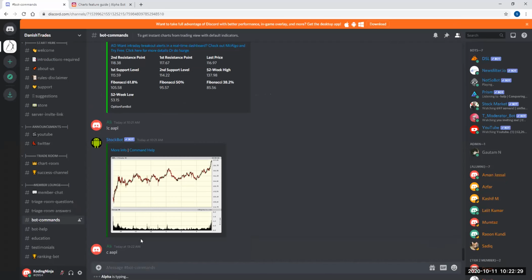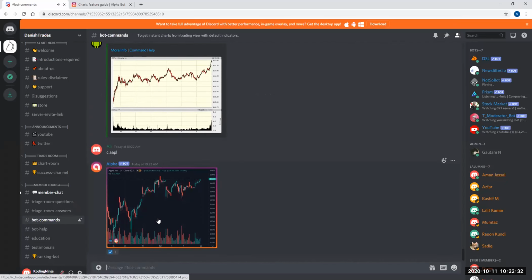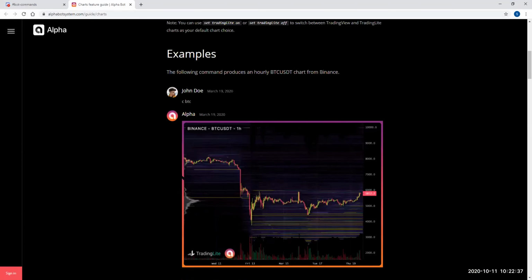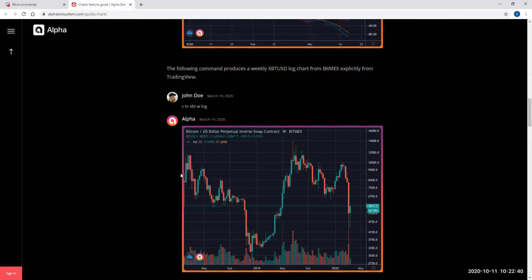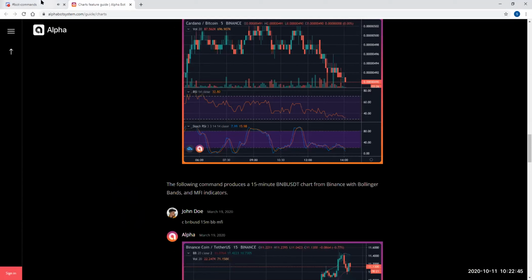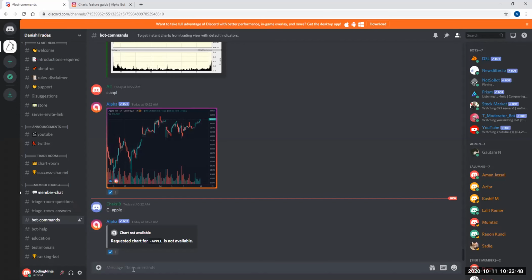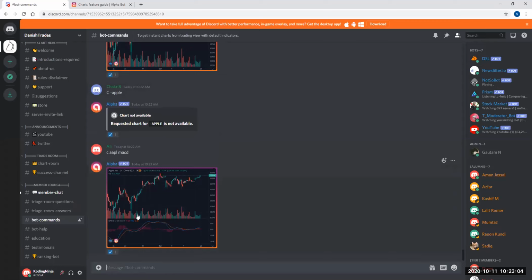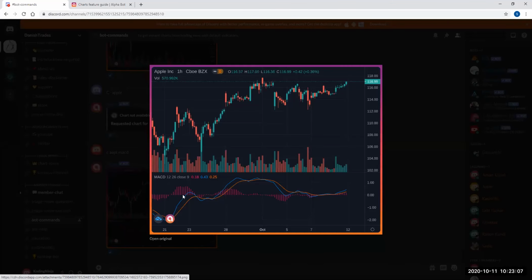There are multiple bots out there. So this is the chart from Alpha. You can ask Alpha for a specific indicator. Maybe you are busy in your meeting. You don't have time to pull a chart and draw an indicator on top of it. You say, C Alpha Apple MACD. Something like that. See, it comes up with an MACD.